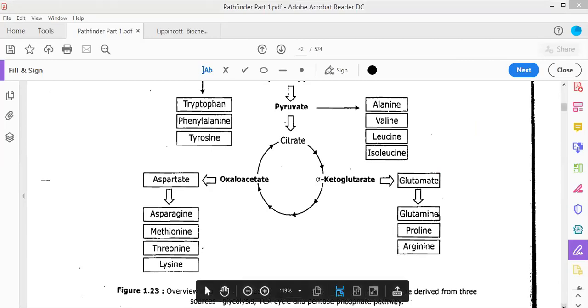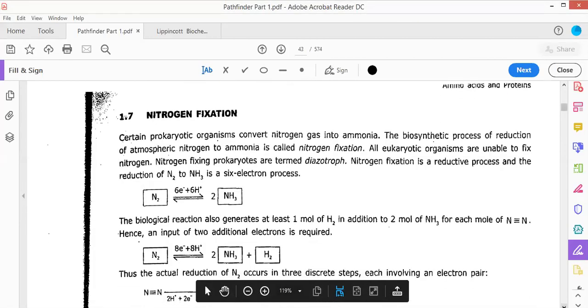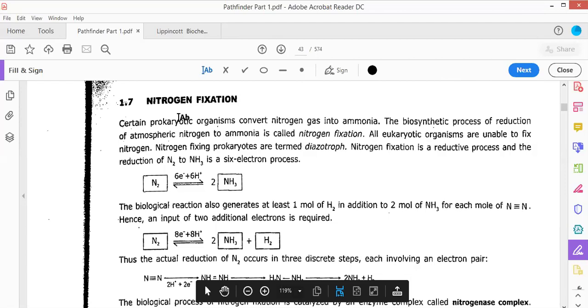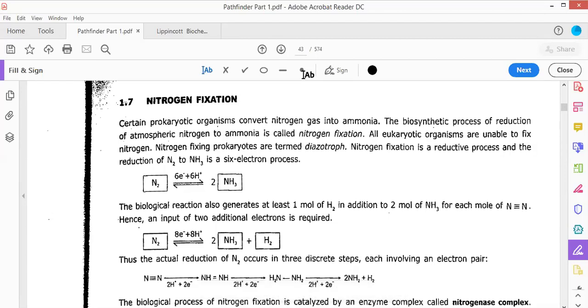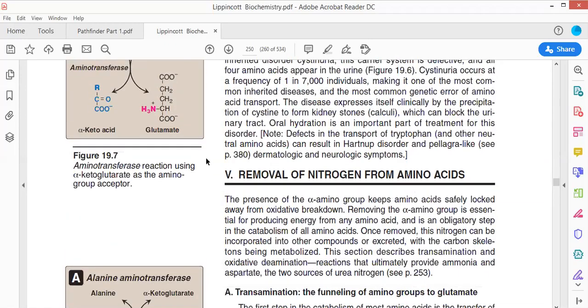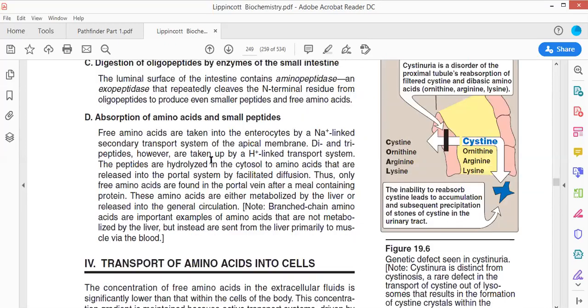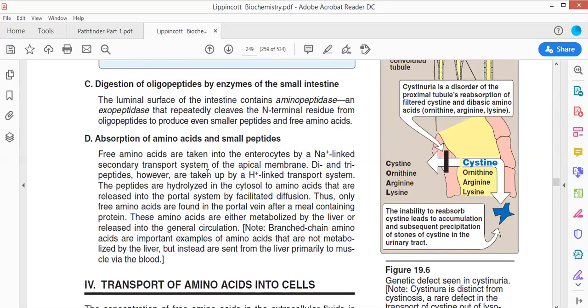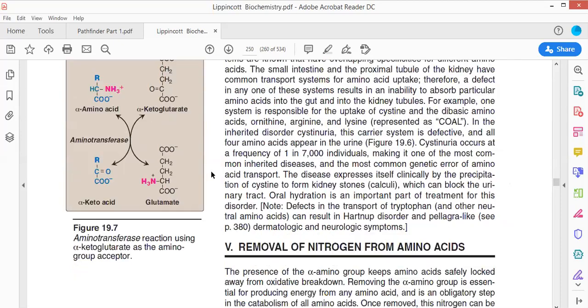Now moving forward, what we are going to see? We are going to see another process that is referred to as nitrogen fixation. Now, how does nitrogen fixation occur? What is nitrogen fixation? And one thing more, while I was telling you about all these things, you will have to read these particular pages. These 4 different pages from Lippincott are of utmost importance.